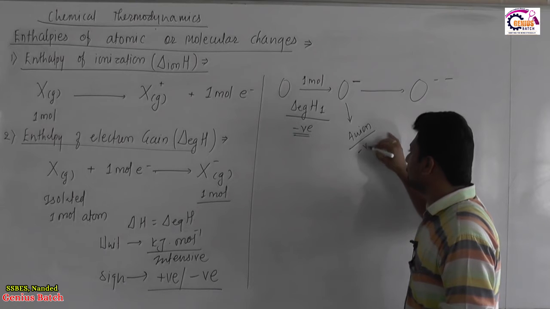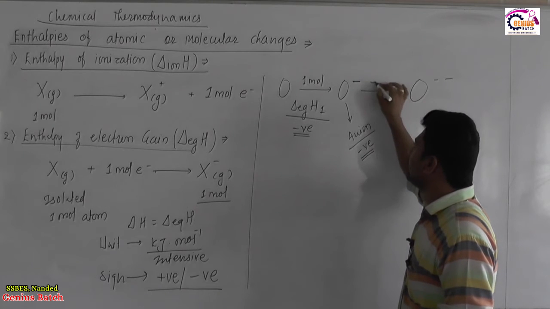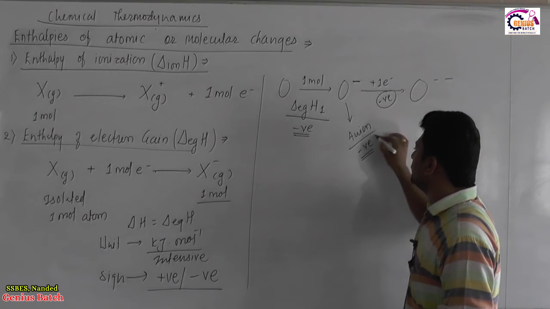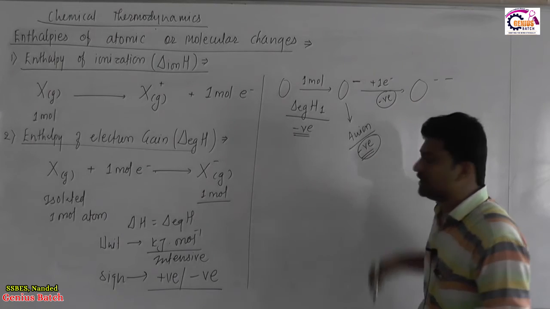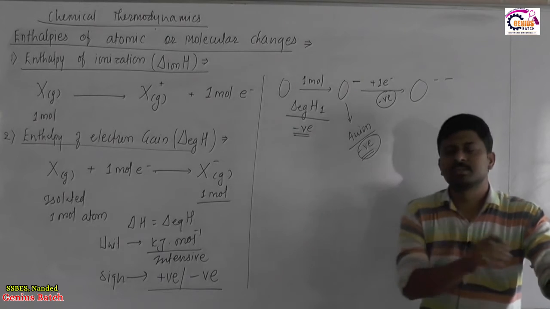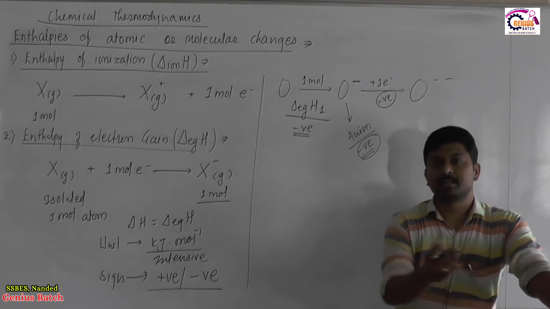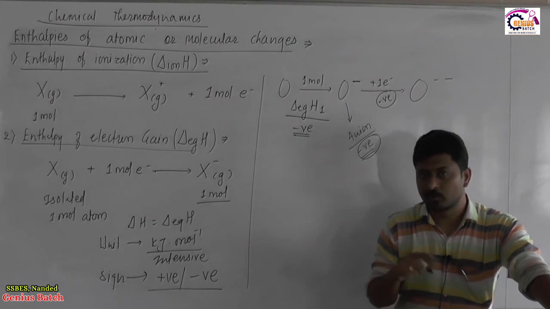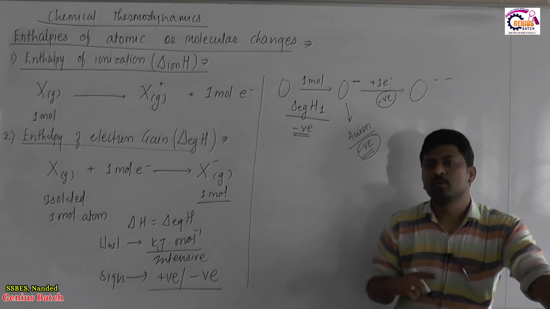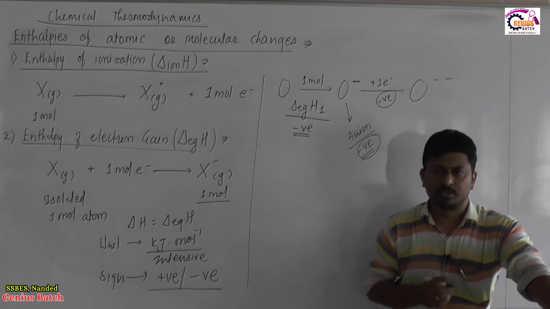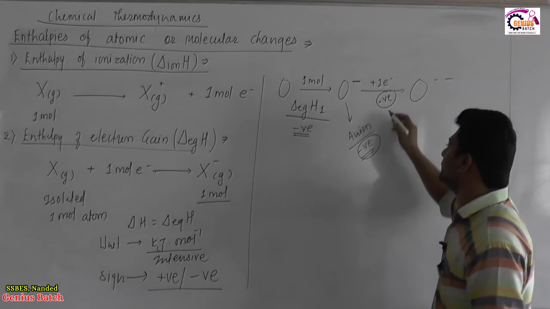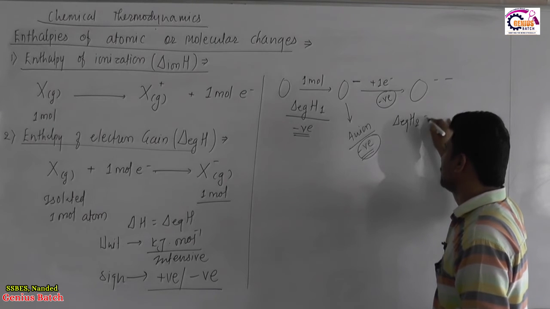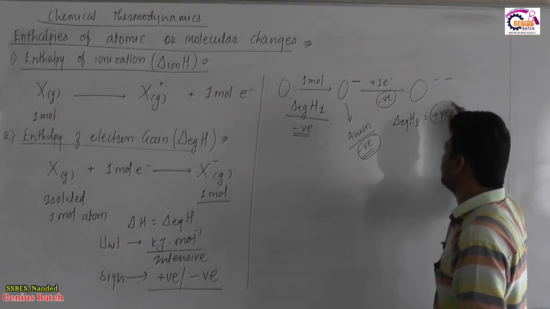Anion is negative and we are going to add an electron to it, which is also negative. So these negative charges start to repel each other, meaning the negative oxygen now repels the incoming electron. Now to add the electron to the same oxygen which is already negative, we have to provide energy to the system, and because of that this second electron gain enthalpy, denoted as delta EgH2, becomes positive.